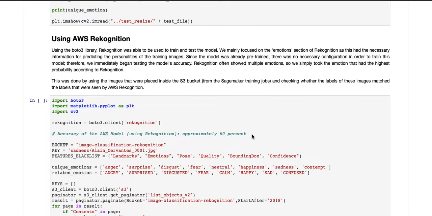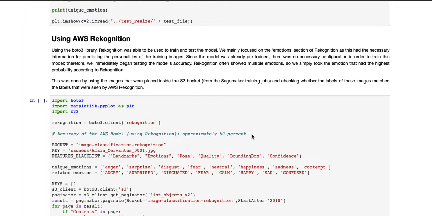So what I'm saying is basically we don't need any training input, so we didn't need any of the dataset or any of the supervised learning images because it was already trained using so many images. So essentially we just use Rekognition to train and test our model, and we mainly focus on the emotions section of Rekognition like we're talking about. Rekognition has so many aspects to it. You can identify glasses on a person's face. You can identify whether they have dimples, they have freckles, they have a large jaw or a small jaw. There's so much you can do for Rekognition and facial recognition. But in this case, we were just using it to identify emotions.